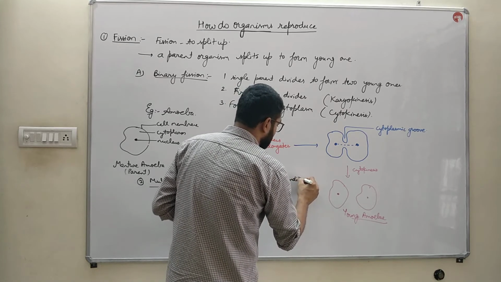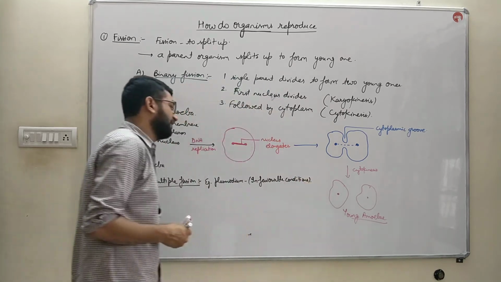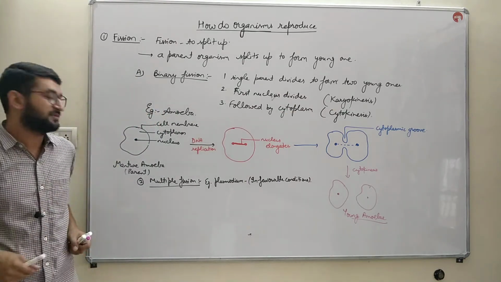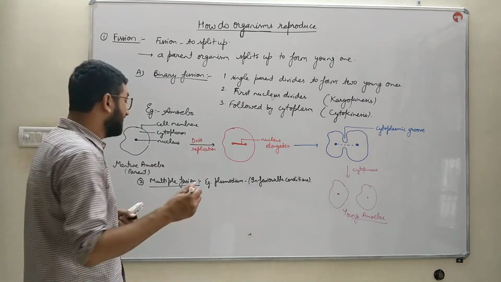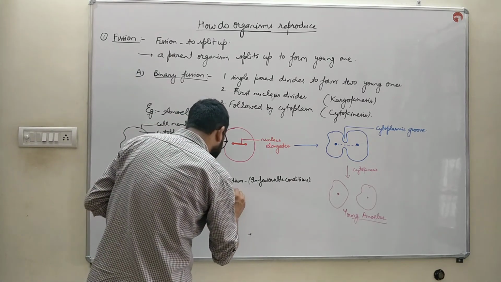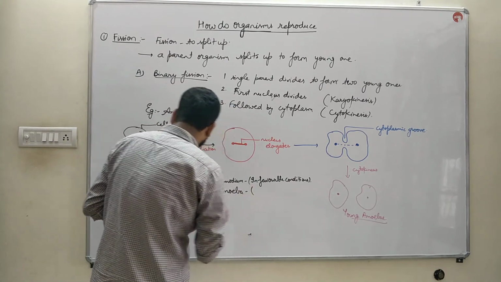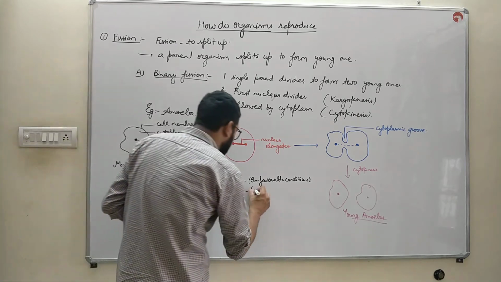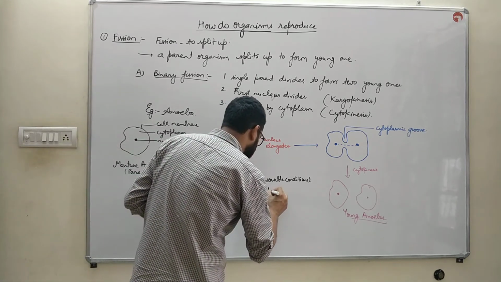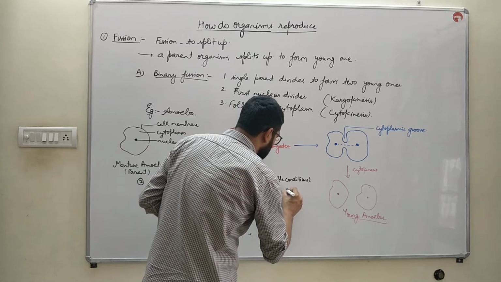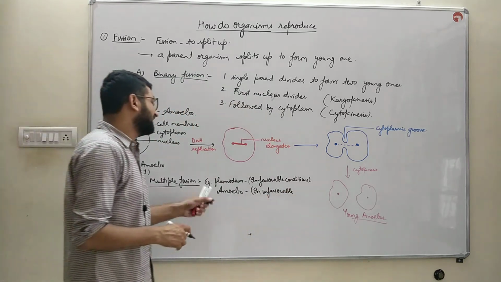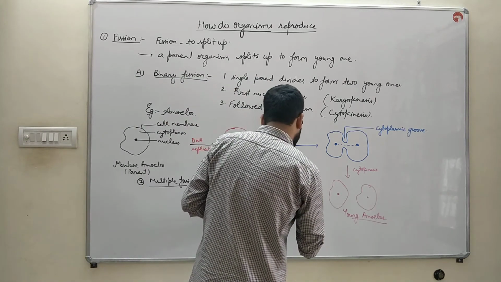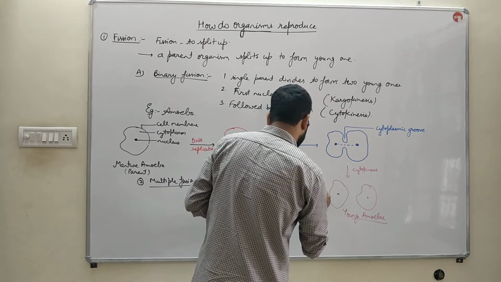Favorable means the conditions which are in favor of an organism, the suitable conditions. Plasmodium divides in favorable conditions by this method, whereas amoeba divides by multiple fission in unfavorable conditions. Whenever there is a lack of moisture in the surroundings of amoeba, that amoeba will divide by multiple fission.